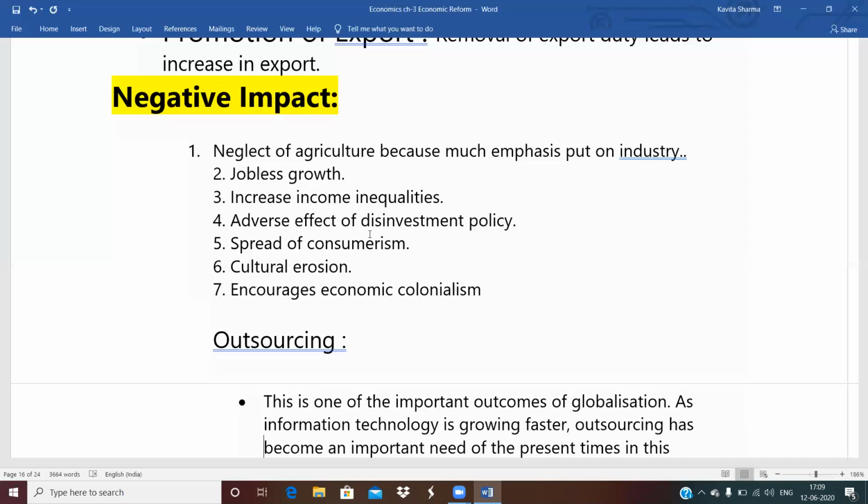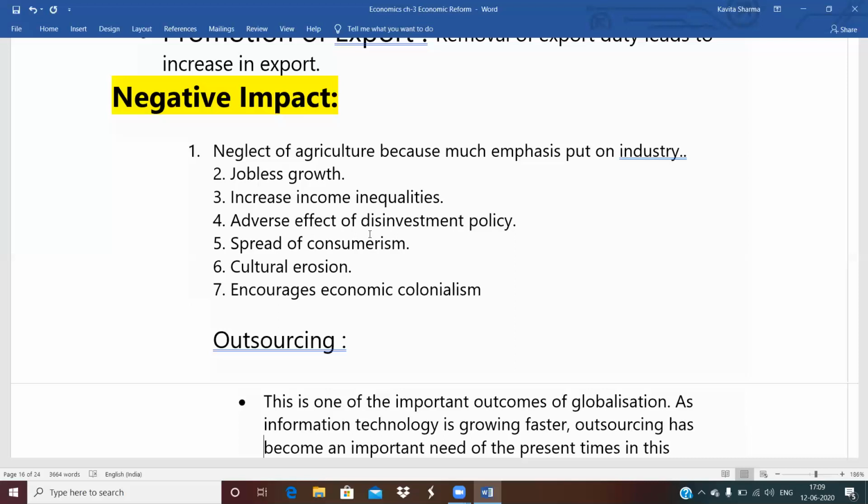Then, spread of consumerism. After globalization and privatization, there is much more competition in the Indian market. So the market becomes consumer oriented. As per the needs and wants of the consumer, the producer has to produce the goods. So consumers ultimately benefit. There is a spread of consumerism.